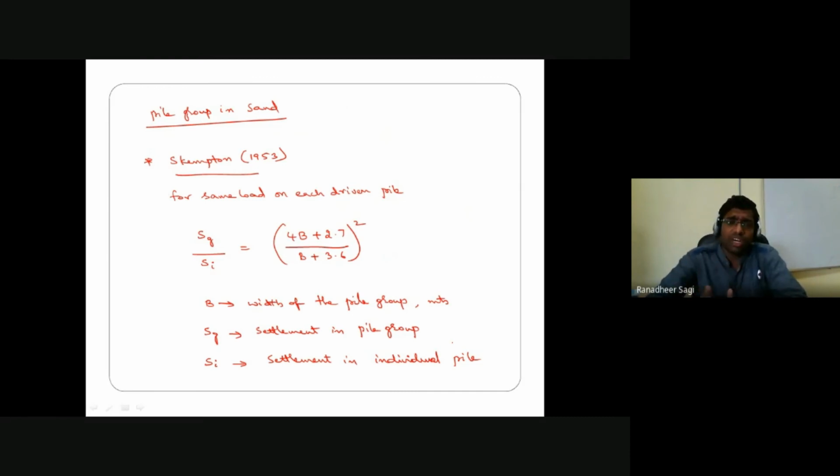Or otherwise, we have got some other approaches which are given by Vesic or Meyerhof, based on which also we can try to estimate how much is going to be the settlement in the case of your individual pile. They are theoretical approaches. So once the settlement in the individual pile is known, then I can go ahead in calculating how much is going to be the settlement in your pile group foundation.